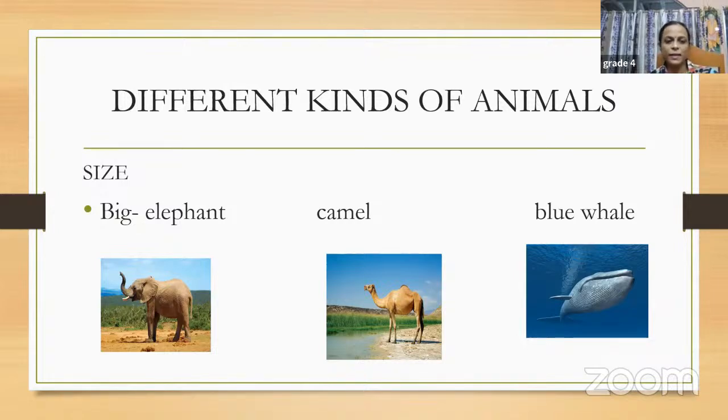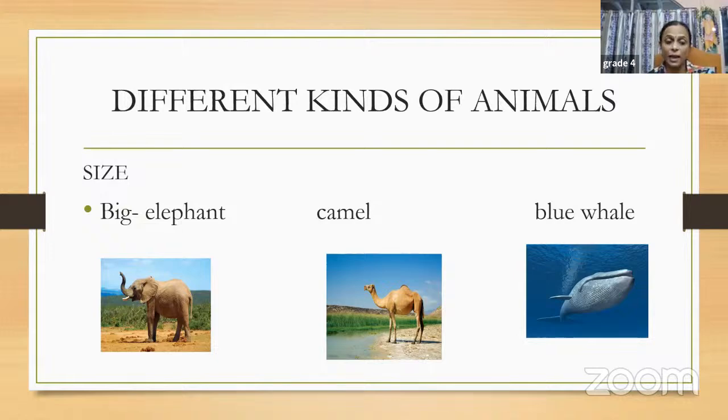So the elephant, and the camel, which we call ऊंट in Hindi. You must know where camels are mostly found. They are found in the desert, right? And the elephants are found in the forest. And the blue whale, it is a mammal basically, though it lives inside water. It is not a fish, it's a mammal. And all of them are categorized into one group. We can put them into one group that they are big in size.